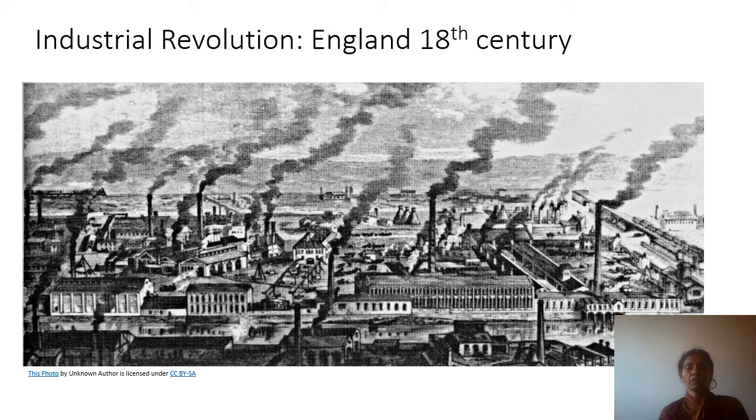So this is a picture of the Industrial Revolution, England in the 18th century. You can see the condition, you can see the industries and the smoke coming out of them. All these factories, and people are all working in these factories. You can understand the changes in their life. Before, being in an agrarian society, that is a farming setup, living in villages near nature, now they are living in these kinds of small setups, in very congested and difficult conditions. Their entire life changed.